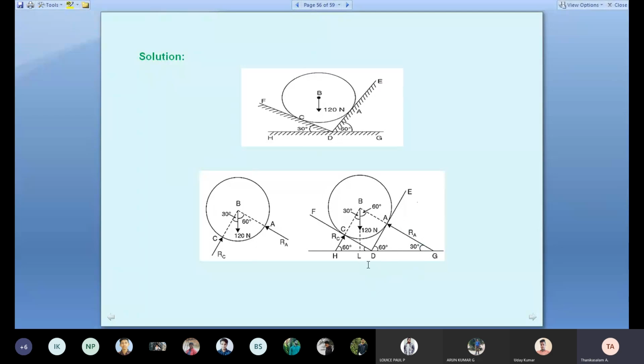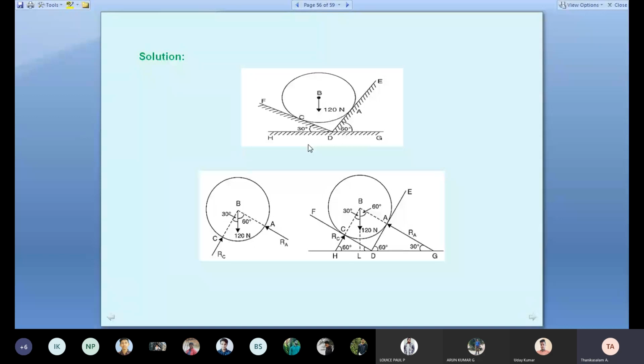BLG, angle L is 90 because you have drawn that line. You can draw a vertical line, L is 90. Already you see G is 30. What is the balance at B? 60 degree. Why are we calculating 60 degree? Because RA goes to the middle with respect to vertical. That's why we want 60 degree.